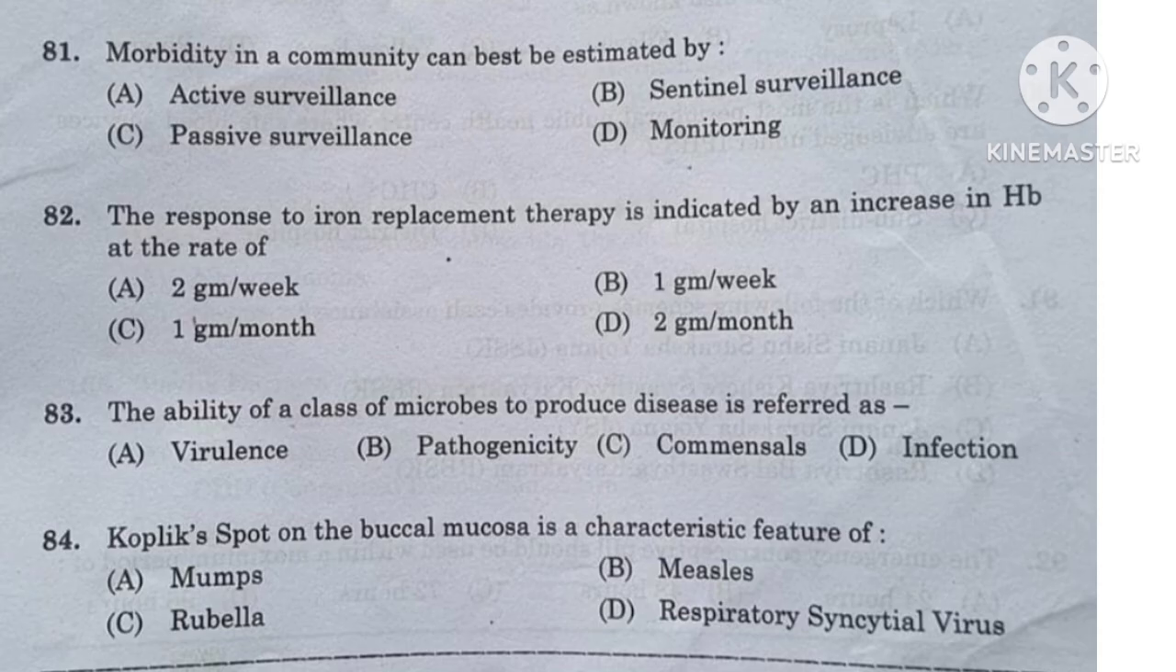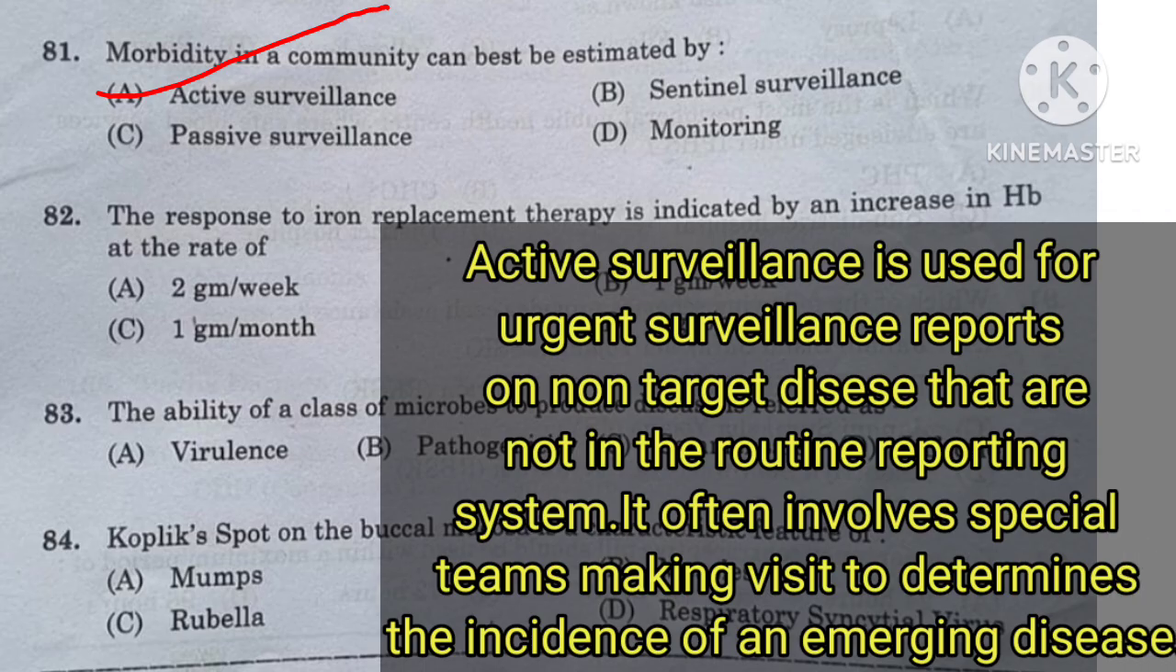Question number 81. The morbidity in a community can best be estimated by active surveillance, sentinel surveillance, passive surveillance, or monitoring. And here the right answer is option A, active surveillance. Active surveillance is used for urgent surveillance reports on non-targeted diseases that are not in the routine reporting system. It often involves special teams making visits to determine the incidence of an emerging disease.